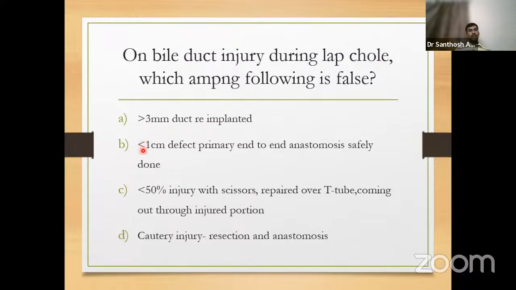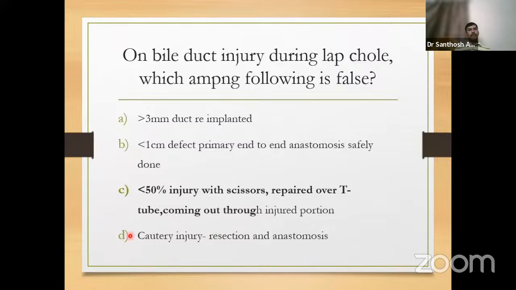If there is an injury to the main bile duct, if it is less than 1 centimeter, primary end-to-end anastomosis can be safely done. Less than 50% injury, which happens without cautery, only with scissors, can be repaired over a T-tube coming out through the injured portion. Cautery injury requires resection and anastomosis. The answer is: if it is less than 50% injury, non-cautery injury, it can be safely repaired over a T-tube, but the T-tube comes out through a different choledochotomy and not through the injured portion.